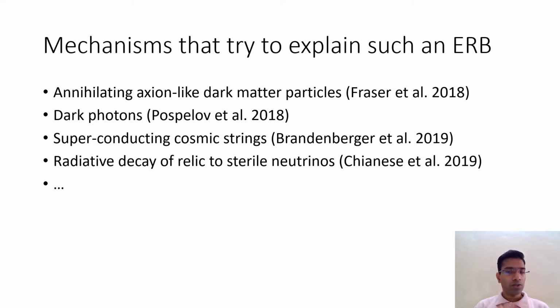There have been various exotic physics mechanisms that try to explain this kind of excess radio background. Some of them I have listed over here, but this list is not, of course, exhaustive. For example, annihilating axion-like particles decaying into standard model photons could give rise to the excess radio background. Another possible explanation is resonant conversion of the dark photons into the standard model photons, and many more such mechanisms are there. In this work, we try to explain this excess radio background from the emission from the accreting primordial black holes.